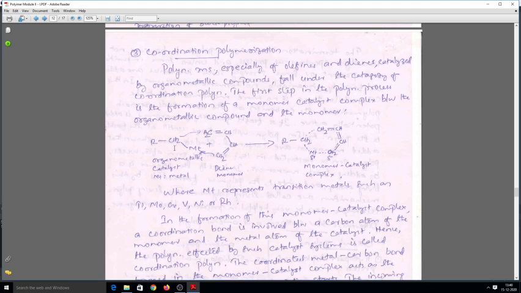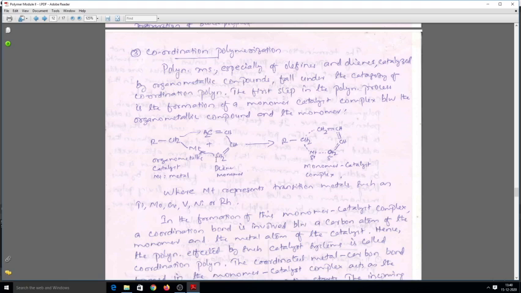So this part, RCH2-M, M represents the metal. This is an organometallic compound or organometallic catalyst, and it is reacting with a monomer. For example, we have taken 1,3-butadiene, CH2=CH-CH=CH2.